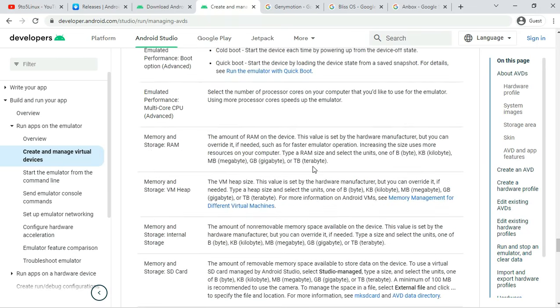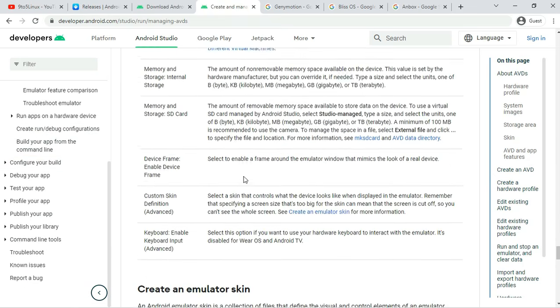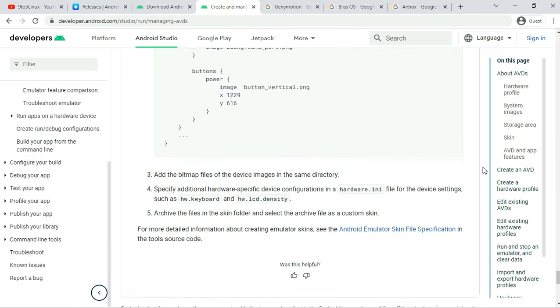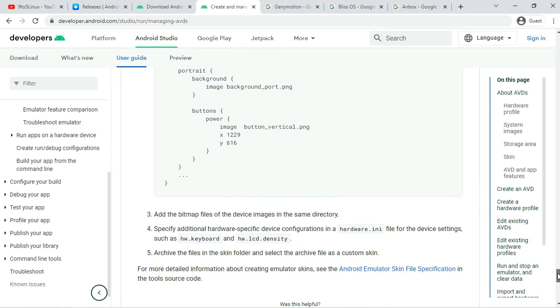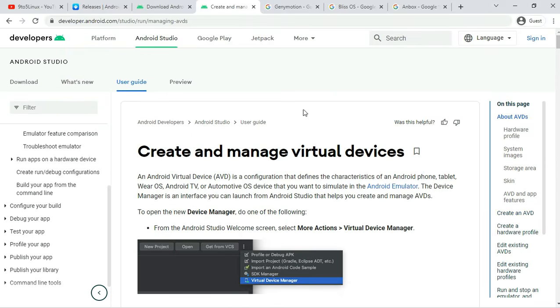Additionally, you can also create multiple Android emulators for Linux and other devices, such as Android tablets, Wear OS smartwatches, and Android TV devices.